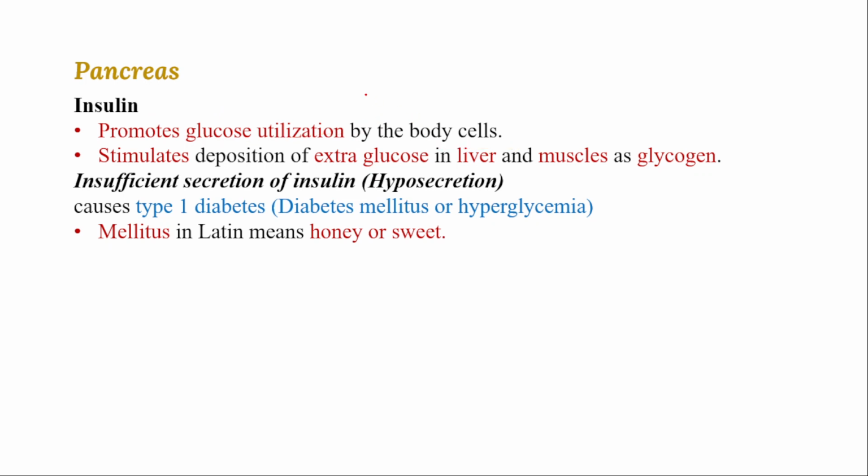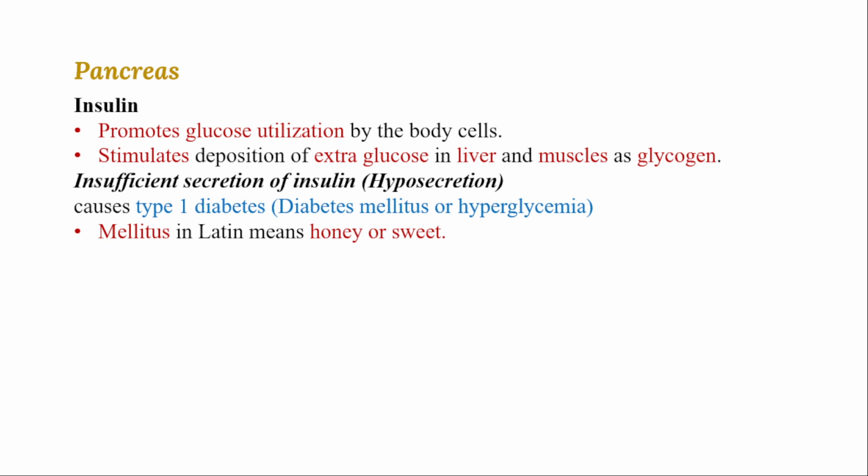You should not assume that taking insulin simply reduces the glucose level. It influences the body cells to utilize glucose and stimulates the deposition of extra glucose in the liver as glycogen, the reserve food material. Remember, some amount of glucose is necessary for body function.